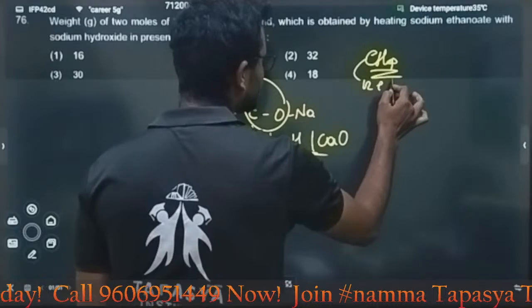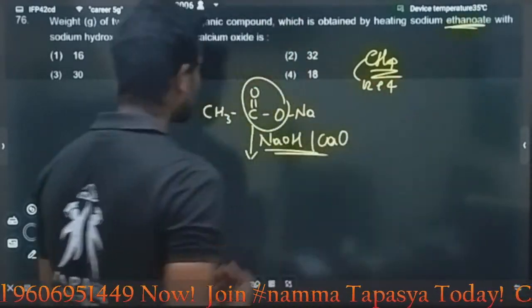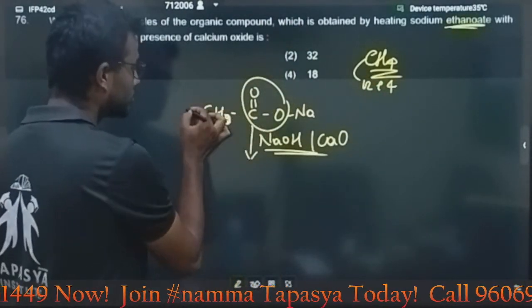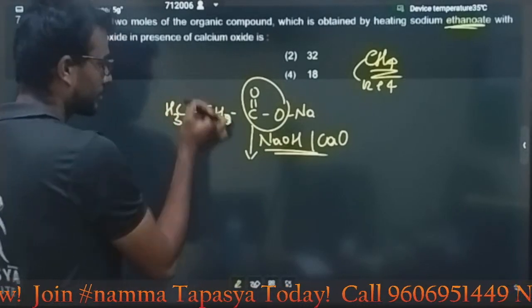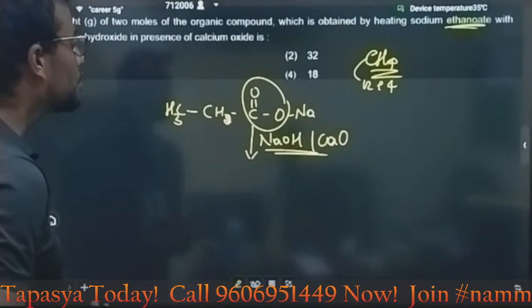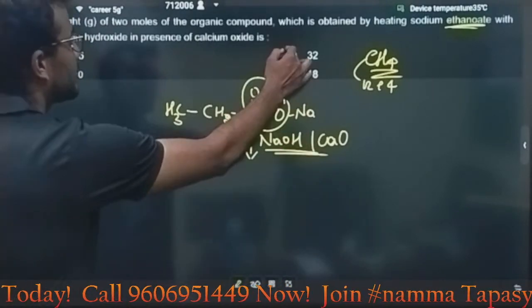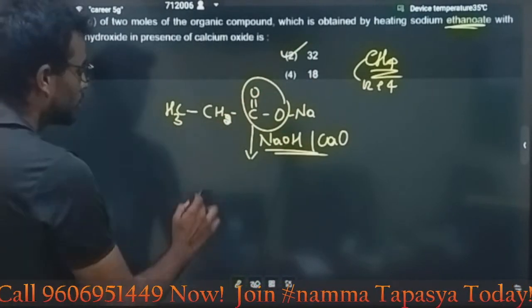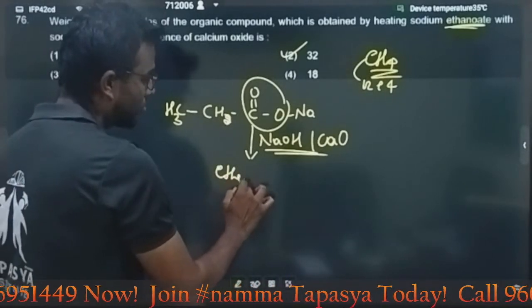12 plus 4, 16. Here they are giving sodium ethanoate. No, we are writing it wrong. CH3 CH3. Sodium ethanoate. Then if you do this one, you will get the answer. It is 32. Okay, what will you get? You will get the ethane molecule. Ethane molecule is the answer.